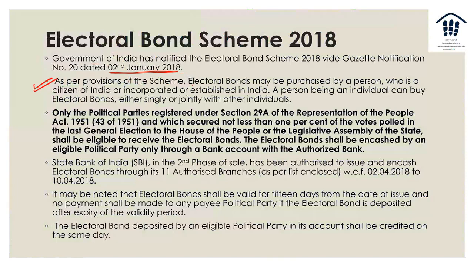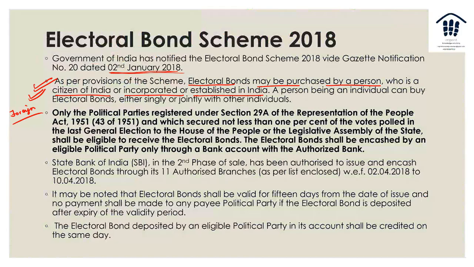As per the provisions, electoral bonds may be purchased by a person who is a citizen of India or is incorporated or established in India. Now, this kind of opens it up. When you read this, you say, okay, if I'm a citizen of India, fine. If I'm incorporated or established in India, it means that any foreign entity in some ways can also do it. We're going to talk about this more later in this video.